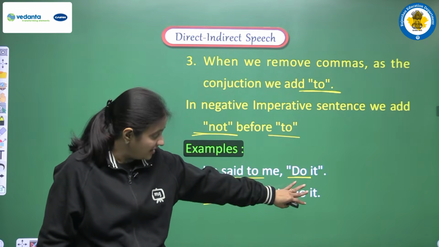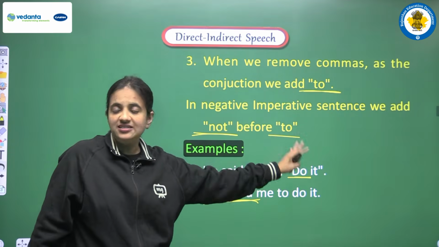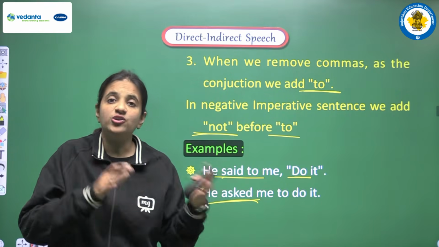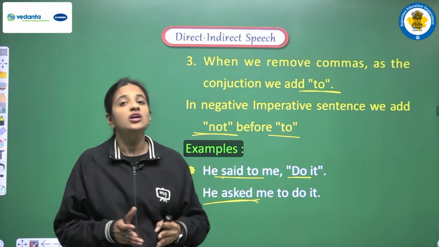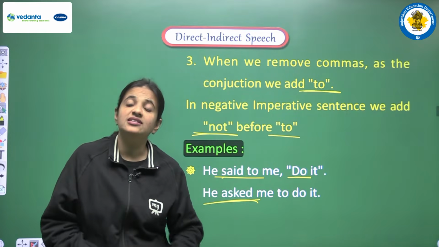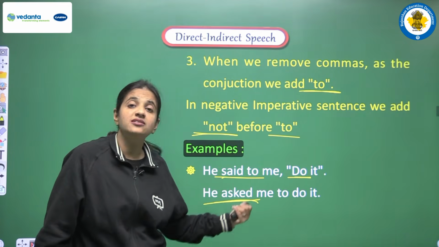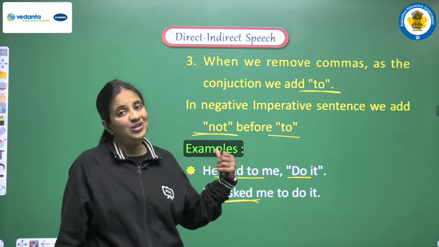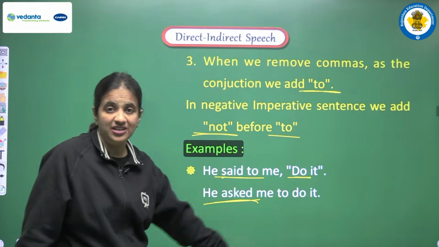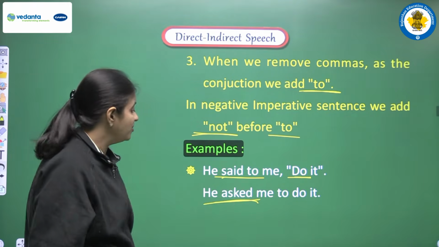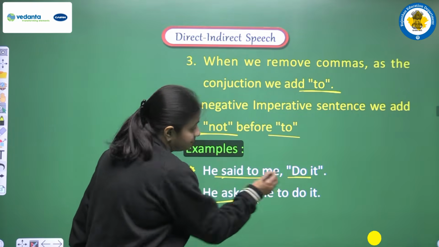So what I am saying here is, if the mood of the sentence is very much clear, then according to that we have to change said to. But if the mood is not clear, then we can go for this option also. Then we can use asked in the reporting verb, in the indirect speech. So here we are using asked and we are writing he asked me.